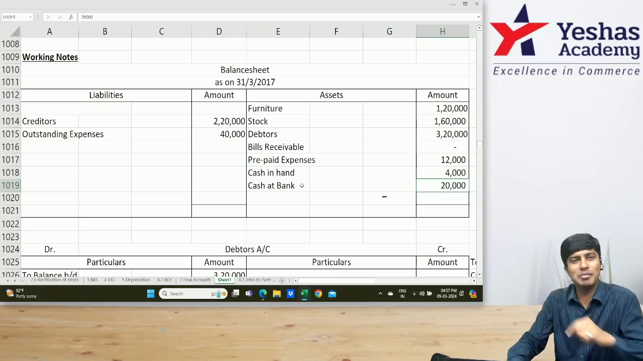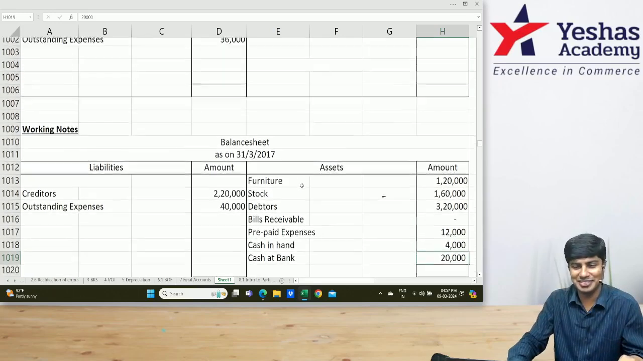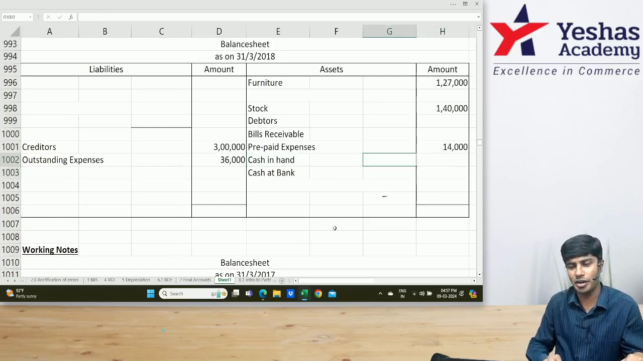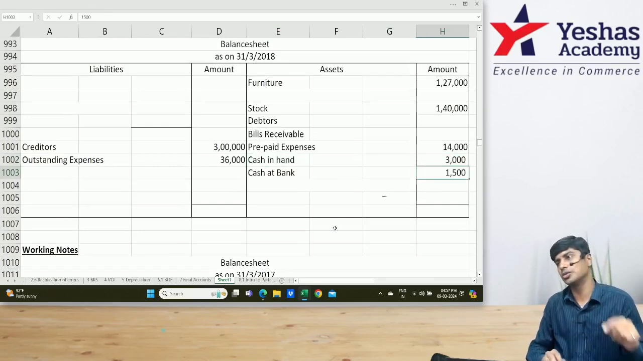Shall we write in the opening balance sheet also? In the closing balance sheet, cash in hand and cash at bank. How much? 3,000 and 1,500.